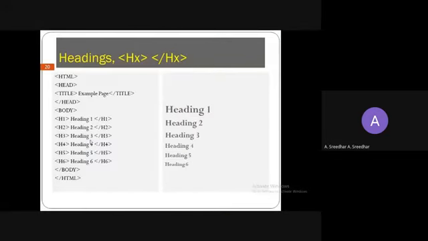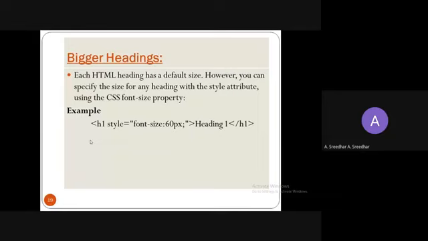Now the question comes: what happens if you want to increase the heading size? That will be solved by one more concept, that is CSS styling, cascaded style sheet. This is another formatting language like HTML. It is used to give a richer look to the HTML web page, right?